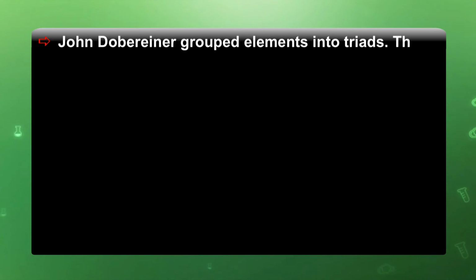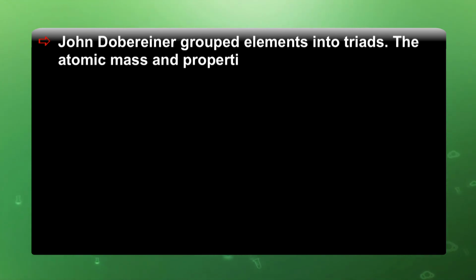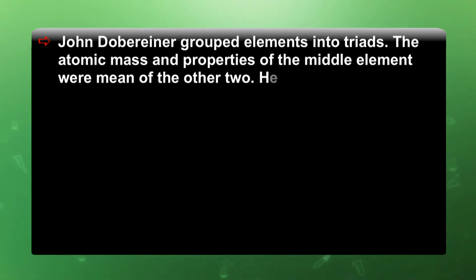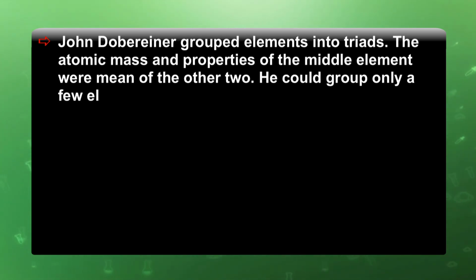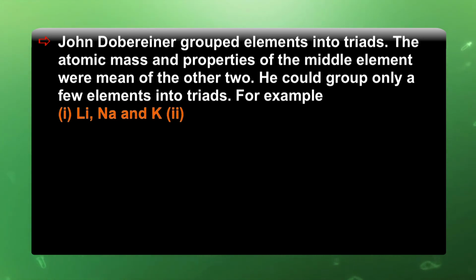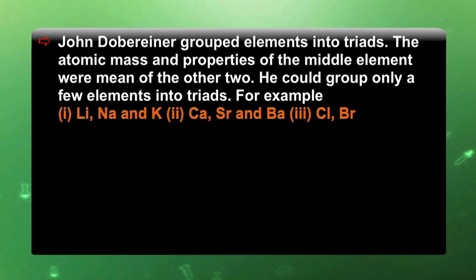John Dobereiner grouped elements into triads. The atomic mass and the properties of the middle element were the mean of the other two. He could group only a few elements into triads, for example, lithium, sodium and potassium; calcium, strontium, barium; chlorine, bromine and iodine.